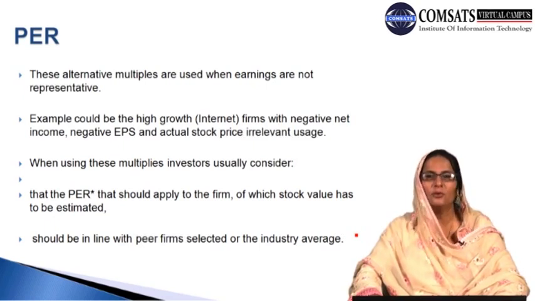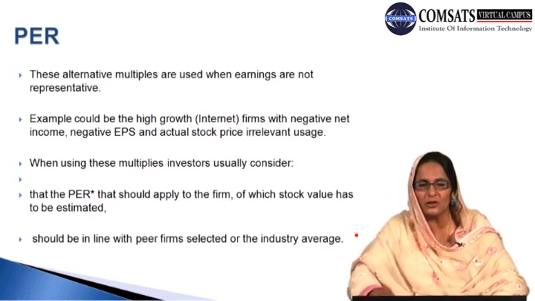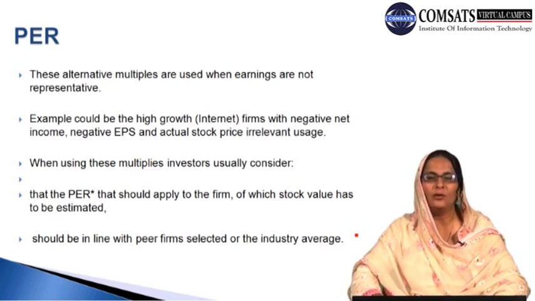The reason is that when the earnings are not representative, that is, when the earnings cannot represent the situation and do not guide the investors properly on whether they should invest more in these particular assets or not, alternative multiples are used to fulfill and obtain a similar objective. An example could be high growth firms with negative net income, negative EPS, and where the actual stock price is irrelevant.